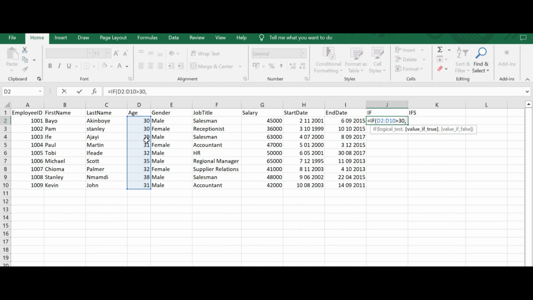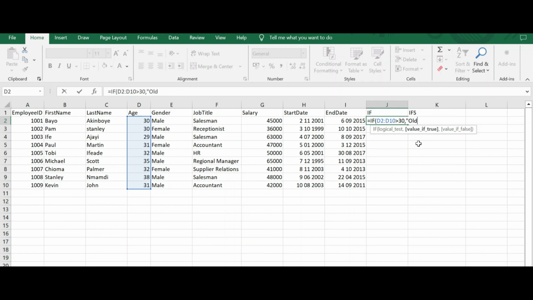Come put comma. As I put comma, you see this has moved to this one. It asks us: if it's true, if you see above 30, what should it return? Go and tell it what to do for above 30. I put this sign. Don't forget to put this sign. Let me show you something. If I don't put the sign, see, it thinks I want to do a formula. So you must put the sign.